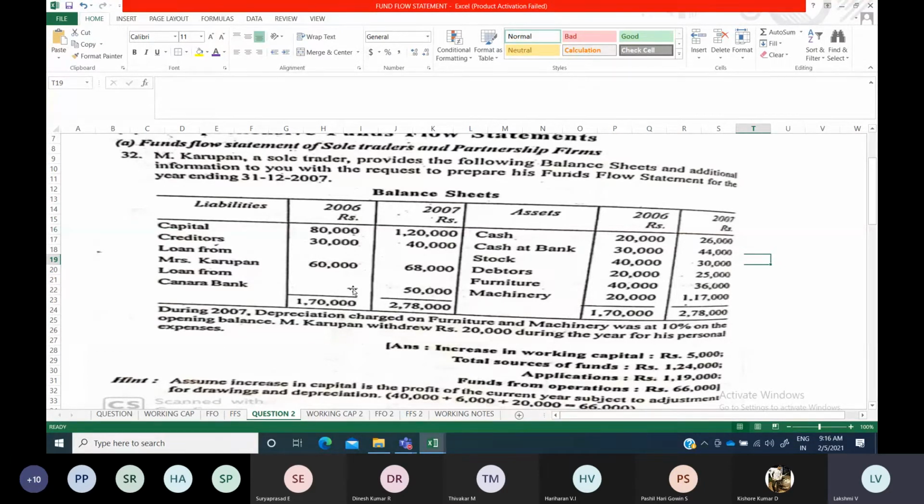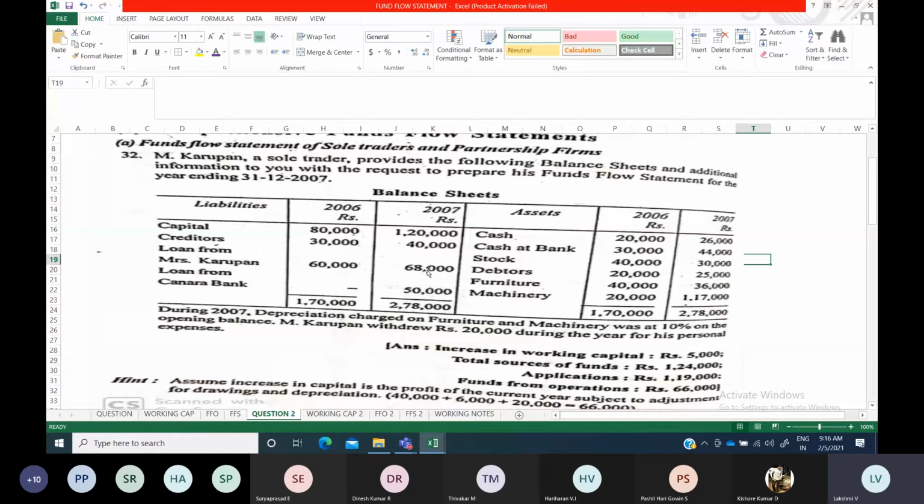Okay. So you have to find out whether it was borrowed, or whether it was already there or not. You have to understand all those things. They will not give it to you. So from the amount only you have to find out whether they have borrowed or whether they have repaid. Entirely repaid, or entirely borrowed, which was not there earlier. See here, 0. Here they have entirely borrowed 50,000. So you have to show the loan of 50,000 under sources because it is coming into the business while obtaining the loan.